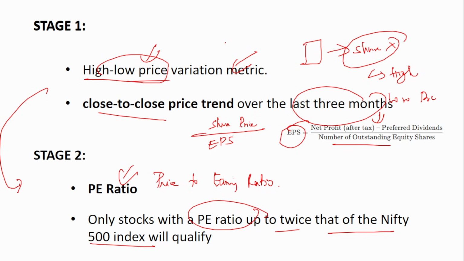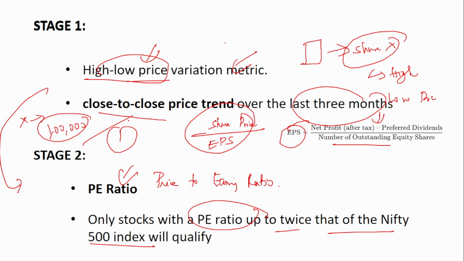And the PE ratio tells what earning the share gets compared to the price of the share. Say one person X has bought a share for 1 lakh. That one share costs 1 lakh, but the earning per share is just 1 rupee. That is a huge variation, right? He is spending 1 lakh to buy the share, but in return he is just getting 1 rupee for one share. This comparison is what is called the PE ratio. So the PE ratio tells you the relationship between the share price and the earning per share. Remember, for stage 1 the new parameter is close to close price trend, and for stage 2, PE ratio.